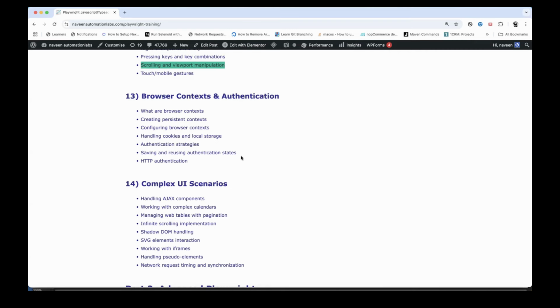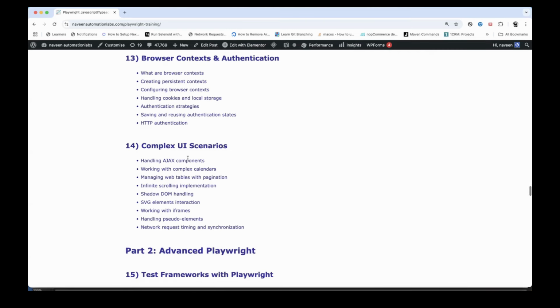And some really out-of-the-box and complex UI scenarios, like how to handle the Ajax component. Dynamic elements and dynamic components are there, right? jQuery or Ajax components are there, how to handle that. Working with the complex calendars on goibibo.com or maybe makemytrip.com, and selecting a future date or a previous date from the calendar. There are various types of calendars available, so how to handle that?